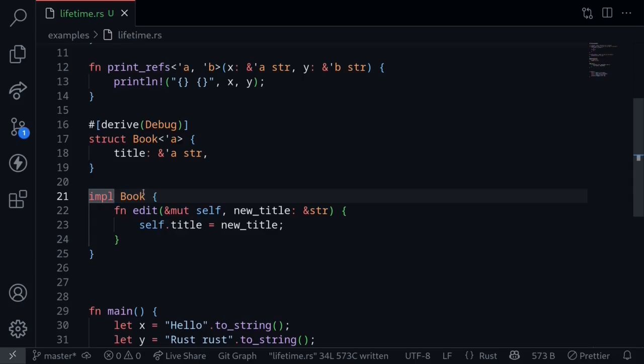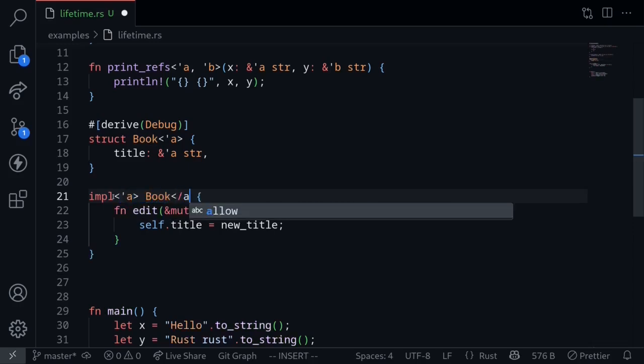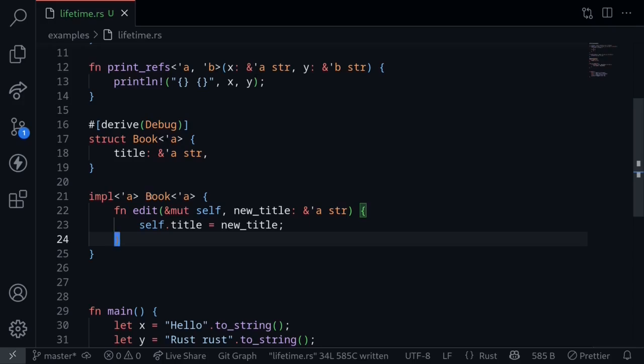To do this for methods, we'll need to put an 'a here. We need to annotate the reference with a lifetime. And to tell Rust that this is a lifetime, after impl, we'll need to put in 'a, and then after Book as well, we'll need to put in 'a. This tells Rust that the book has a reference that has a lifetime of 'a, and the new title will also have a lifetime of 'a.